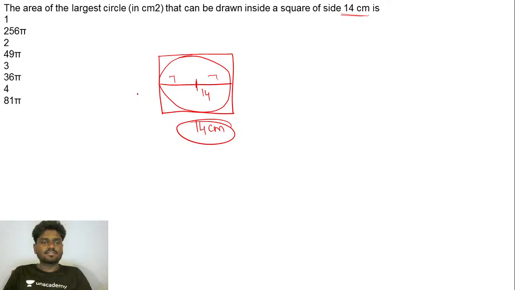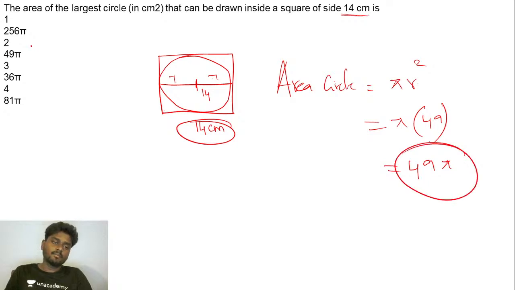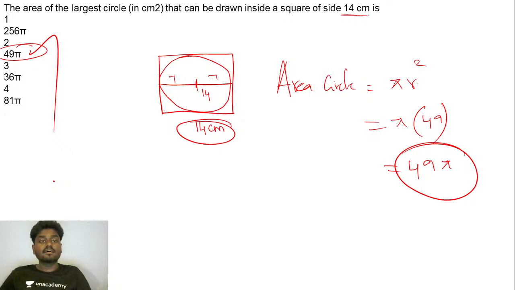If that is the case, they're asking you the area of the largest circle. So the area of the circle is going to be pi r square. r is nothing but 7. So 7 square is 49. So the answer is 49 pi. Answer is option 2. 49 pi is exactly the area of the largest circle that can be inscribed in a square whose side is 14 centimeter. Okay, is that clear, guys? We'll go for the next question.